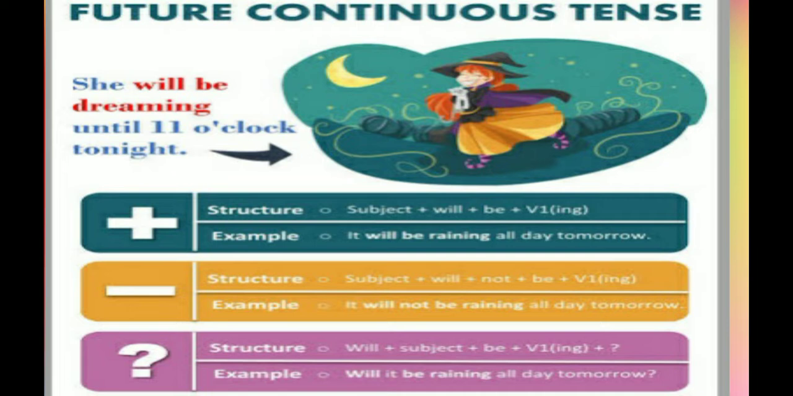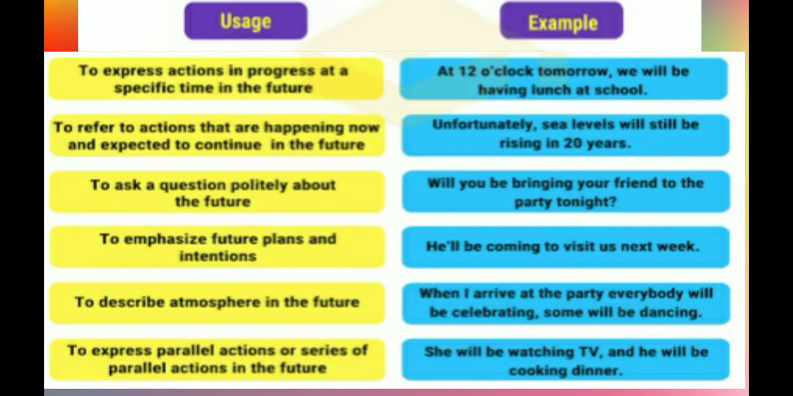One more sentence is given here. She will be dreaming until 11 o'clock tonight. This is also in future continuous tense. Now students, when do we use future continuous tense? We have to keep this in our mind properly.